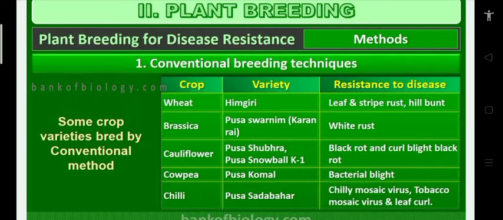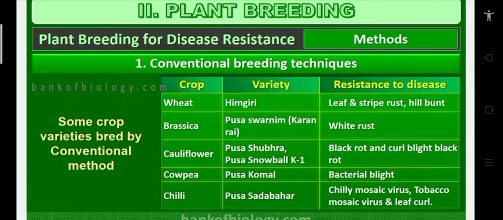Himgiri is which variety? Wheat variety. Brassica, Pusa swarnim, a new variety, also called Karanrai. It is resistant to white rust. This is also a fungal infection. So in Brassica, fungal infections: Himgiri and Pusa swarnim are resistant to fungal diseases.